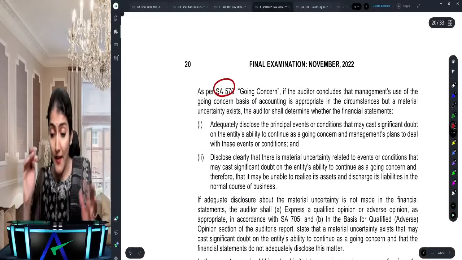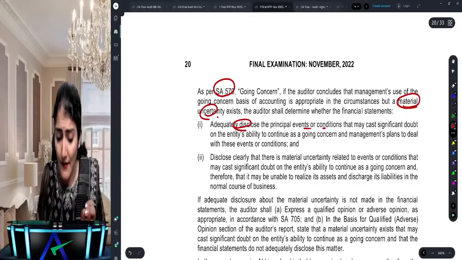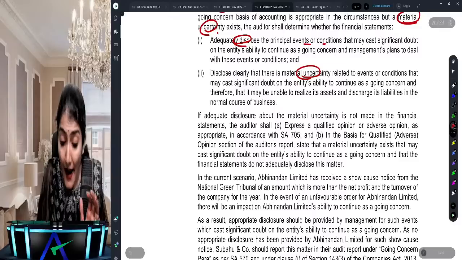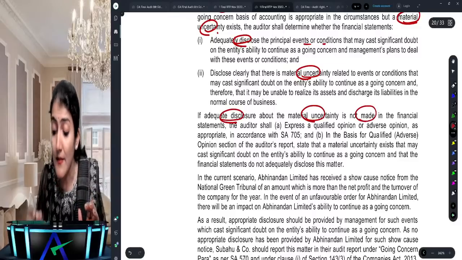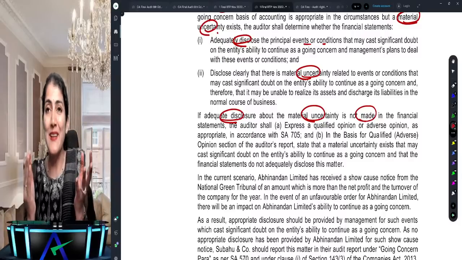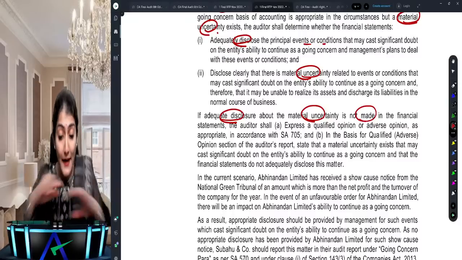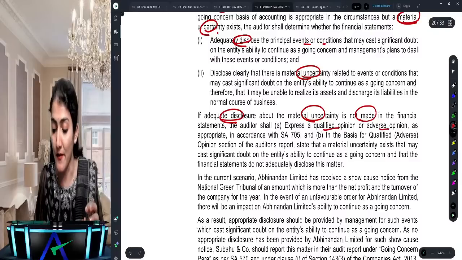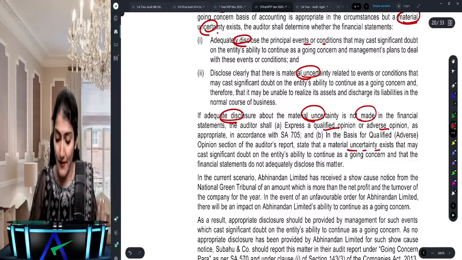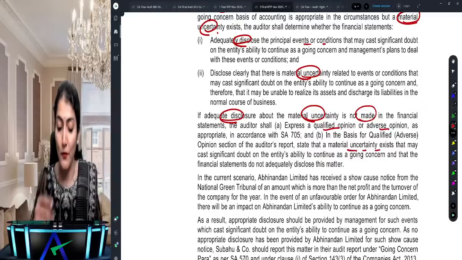Right. So what does it say? If a material uncertainty exists, then adequately disclose the events or conditions and disclose clearly that there is a material uncertainty. However, if adequate disclosure about the material uncertainty is not made in the financial statements, are you listening to me? The auditor shall express a qualified or an adverse opinion, and in that para they will mention that there is a material uncertainty. What I discussed with you over here, that if adequate disclosures are not made, then qualified or adverse opinion.